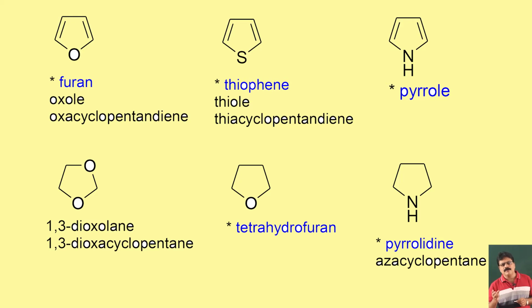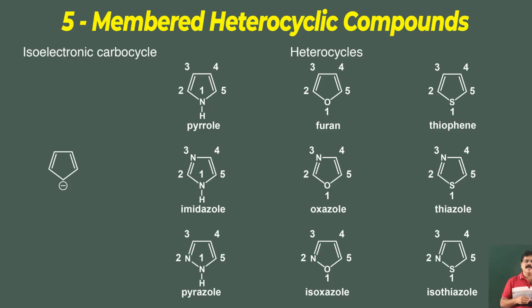The fully saturated nitrogen containing ring system, in the old name, is pyrrolidine. In IUPAC it is called azacyclopentane. Similarly, in 5-membered heterocyclic compounds, the numbering always gives the lowest number to the heteroatom, and accordingly it goes in one direction.